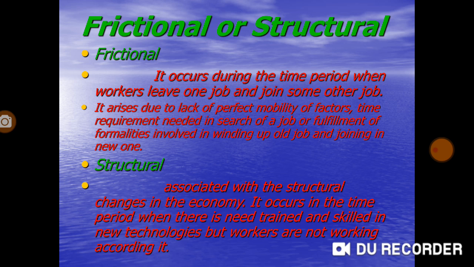Suppose there are some workers who have the capacity of working with old technology, but there is a requirement for skilled persons who are perfect in the new type of technology. This type of unemployment is known as structural unemployment.